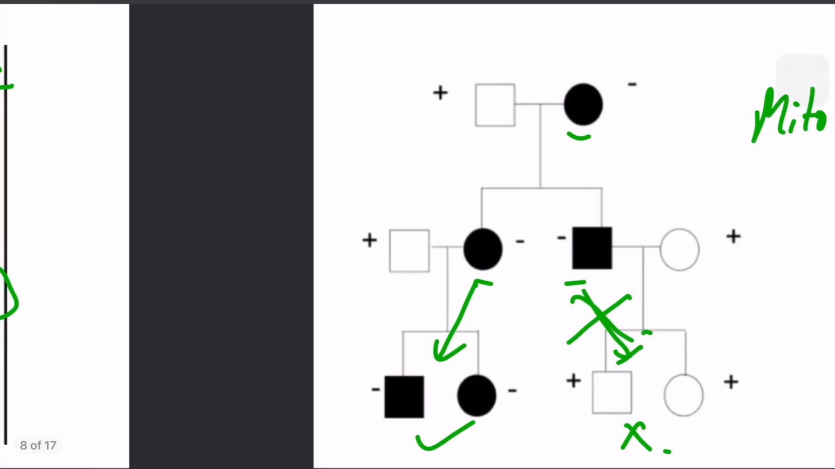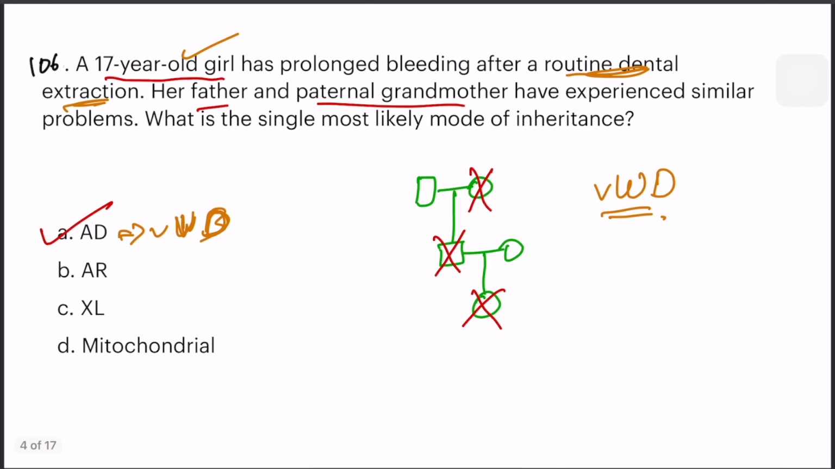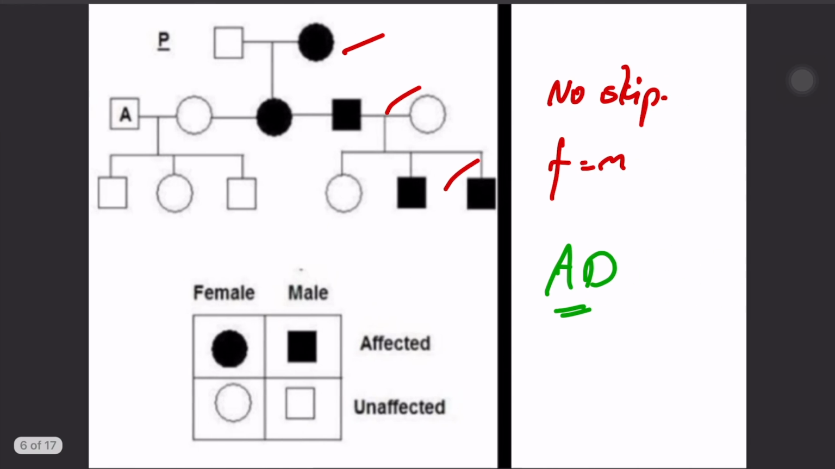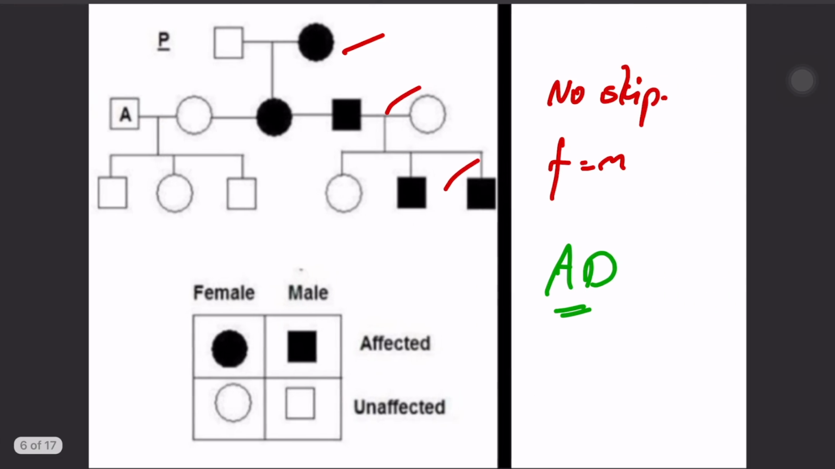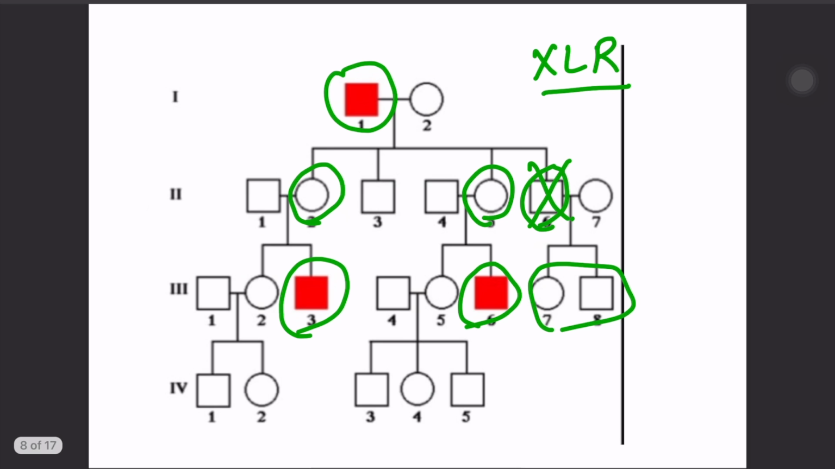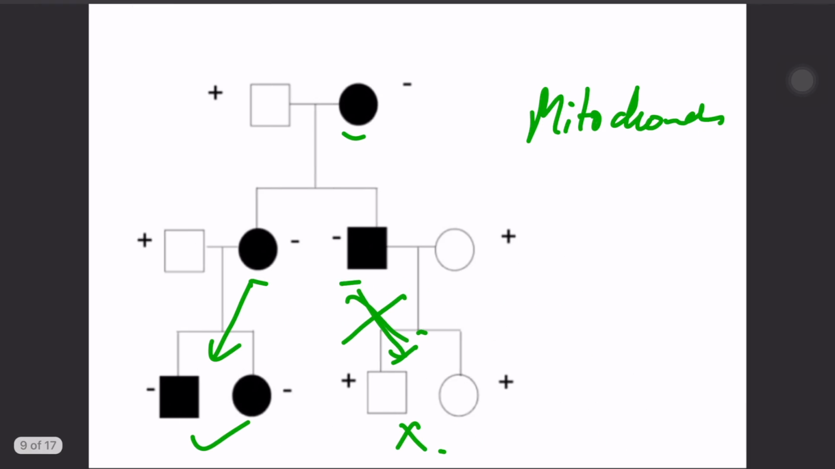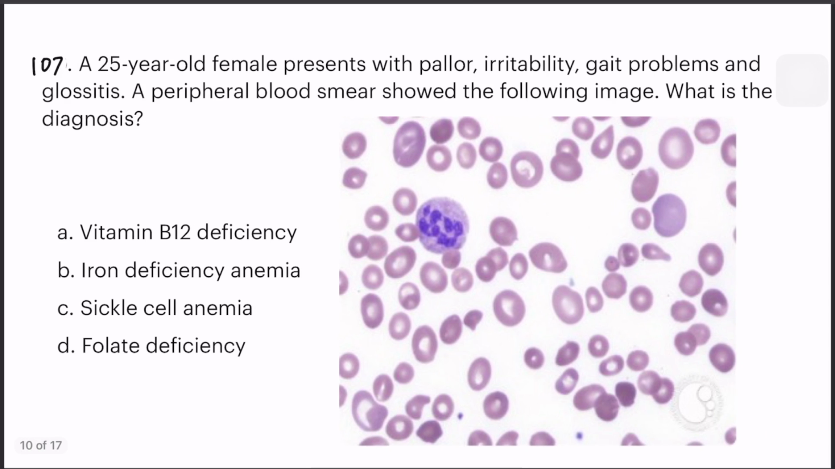Okay, so autosomal dominant, all generations will be affected. If there is a skip generation, it is autosomal recessive. Only males are affected, females are carriers, X-linked recessive. Only females transmit, mitochondrial. Just these 4 pedigrees are very important for the exam.